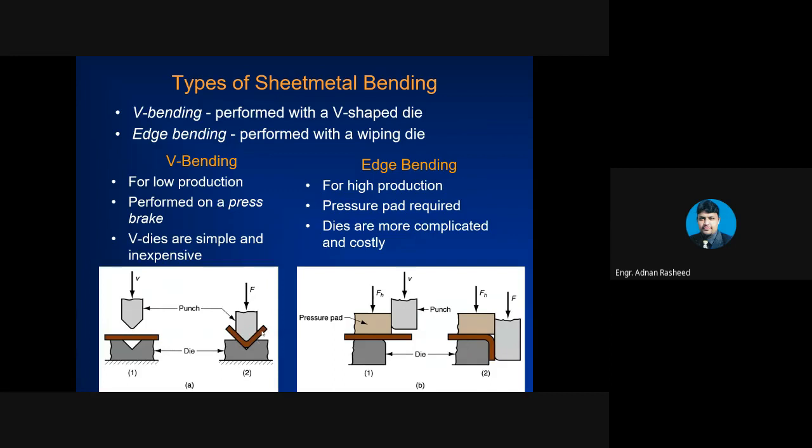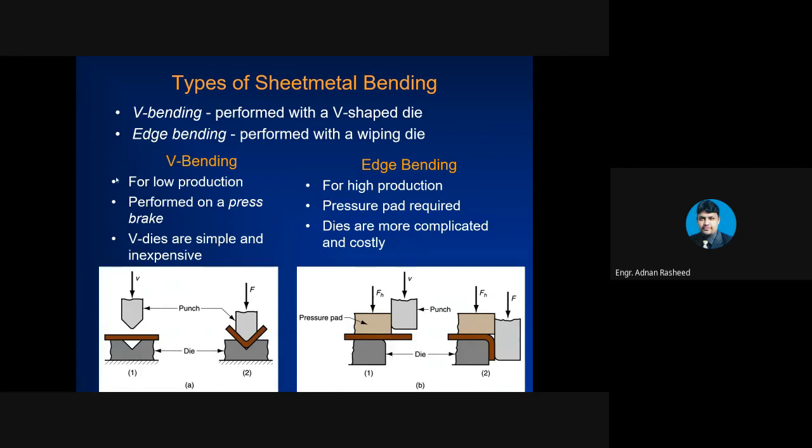In edge bending, you are going to bend the edge. For that we also have a punch and die, but here for holding the workpiece we have a pressure pad. The pressure pad is placed on the sheet metal to hold it while the punch applies the force. As a result, it bends on the edge.